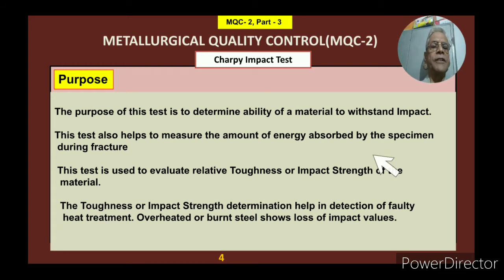the toughness or impact strength determination helps in detection of faulty heat treatment. Overheated or burnt steel shows loss of impact value. By doing this test, you detect whether the heat treatment given to that particular piece was faulty or okay. Was it overheated or was the steel used burnt? In both cases, the value of the impact test will be less as compared to the standard value. So all these are the four purposes of why we go for this particular test.